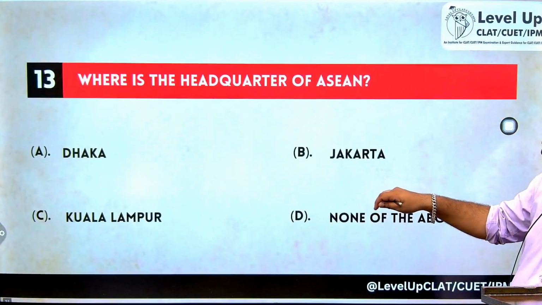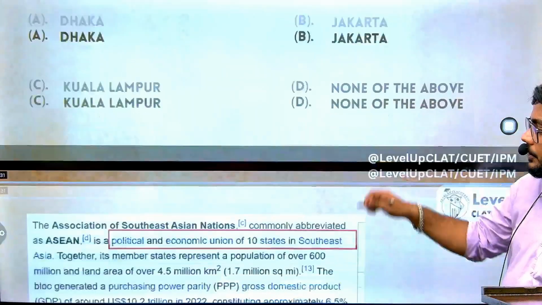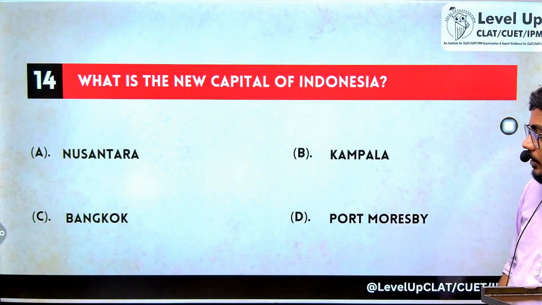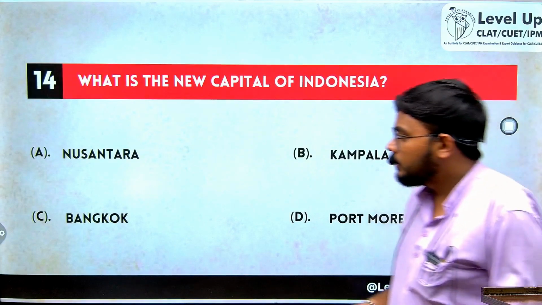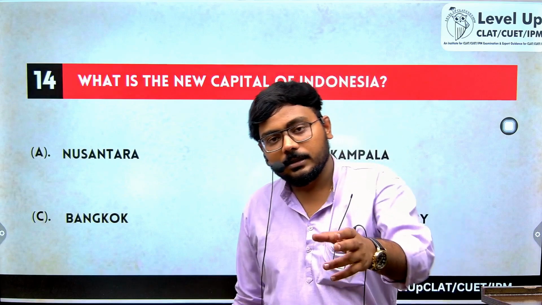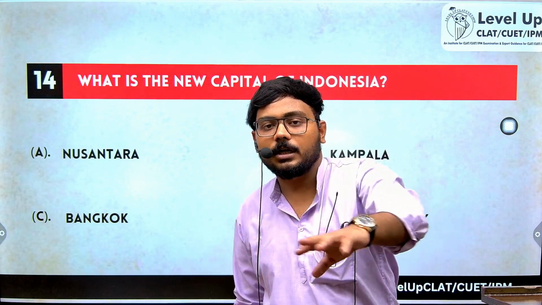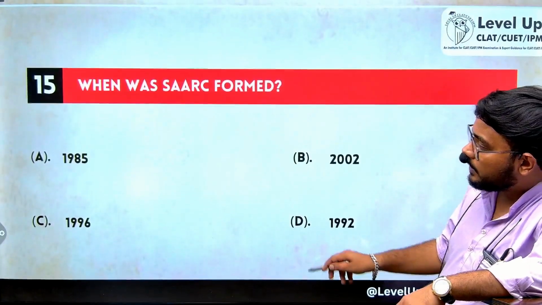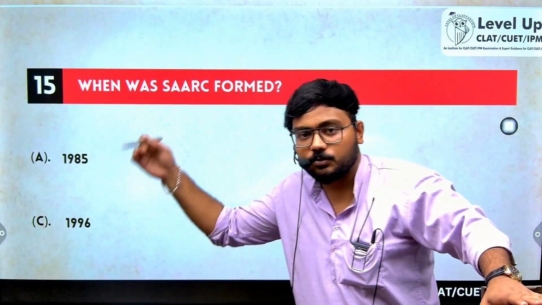So where is the headquarters of ASEAN? As told earlier, Jakarta, Indonesia. What is the capital of Indonesia? The capital of Indonesia got recently changed. So the answer is Nusantara. The headquarters of ASEAN is in Jakarta. When was SAARC formed? SAARC was formed in the year 1985, as told previously.